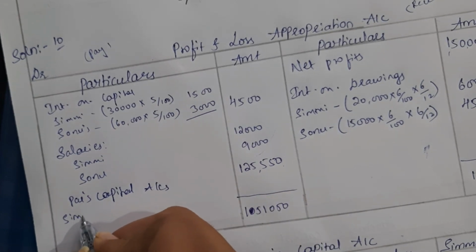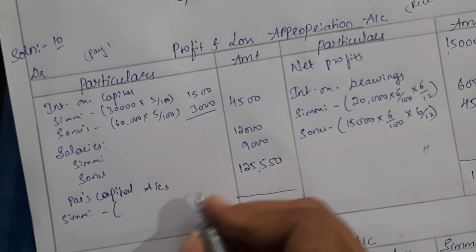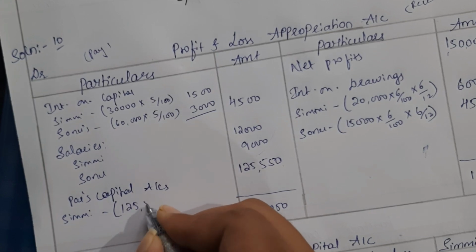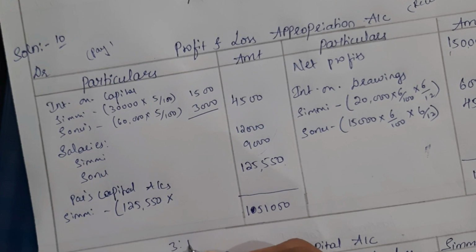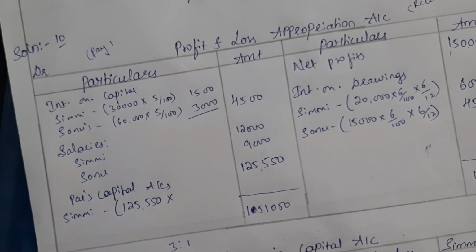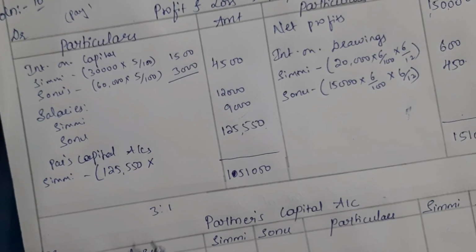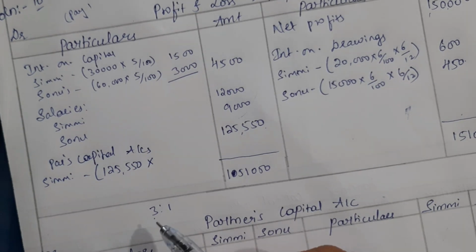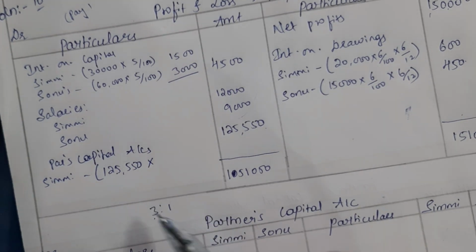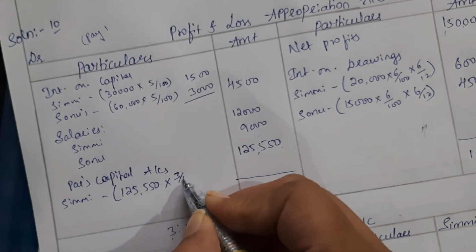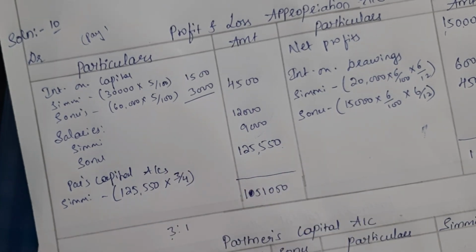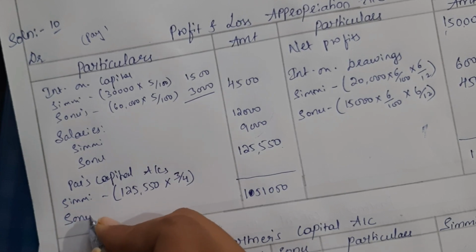Okay, Simi. Now see, the total profits are 1,25,550, right? So the profit sharing ratio is 3:1, right? So if we divide the profits in 4 parts, that is 3 plus 1, 4 parts, 3 parts belong to Simi and 1 part belongs to Sonu. Okay, so that is why 3/4 parts belong to Simi. Okay, and Sonu.